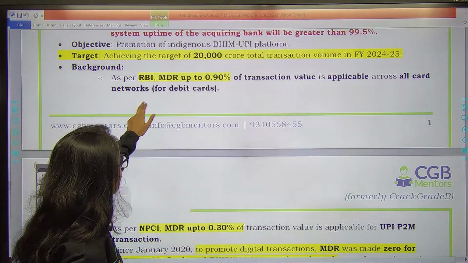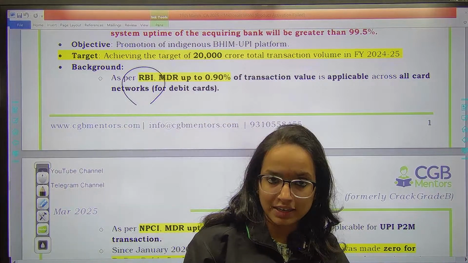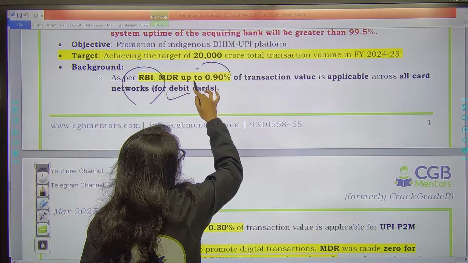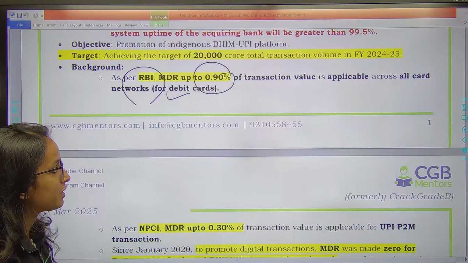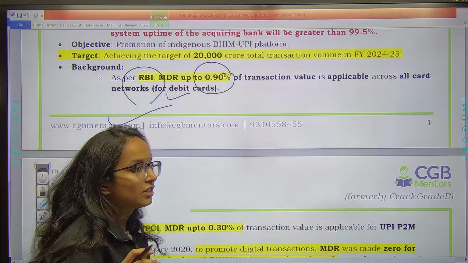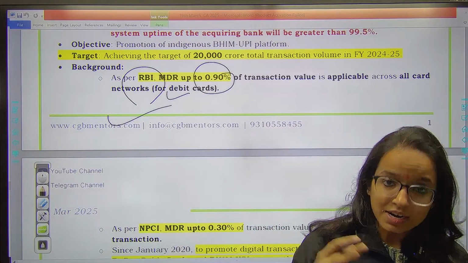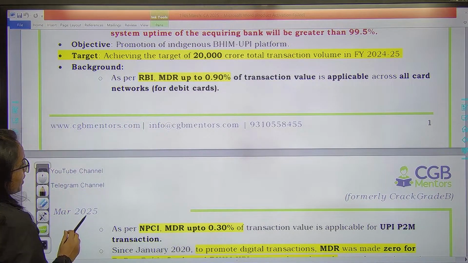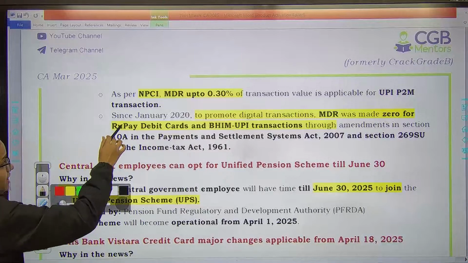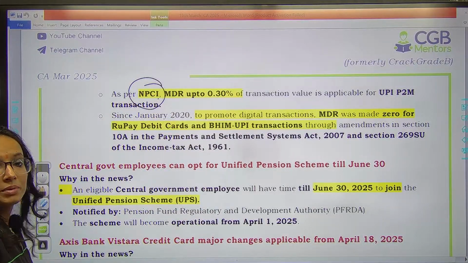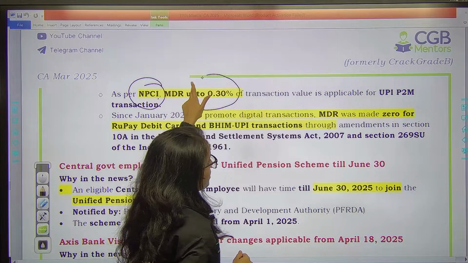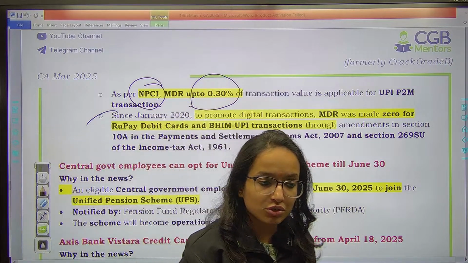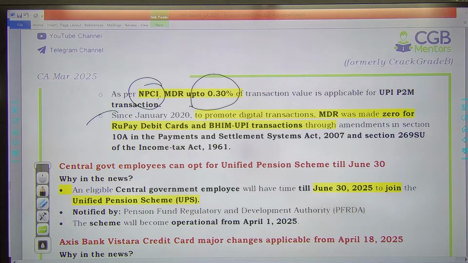So you see RBI or NPCI both have set out guidelines regarding merchant discount rate. According to RBI, the merchant discount rate up to 0.9% of the transaction value is applicable across all card networks. Okay, जितने भी आपके डेबिट कार्ड्स वगैरह होते हैं, so जितने भी कार्ड नेटवर्क्स हैं, because कार्ड नेटवर्क्स में भी मर्चेंट्स प्रोसेस करते हैं ट्रांजेक्शन, तो उसमें MDR है up to 0.9%. But NPCI also proposes it. So NPCI proposes MDR up to 0.3% of the transaction value for UPI P2M transactions. जो UPI person to merchant transactions होते हैं उसमें NPCI MDR लगाता है which is 0.3%.